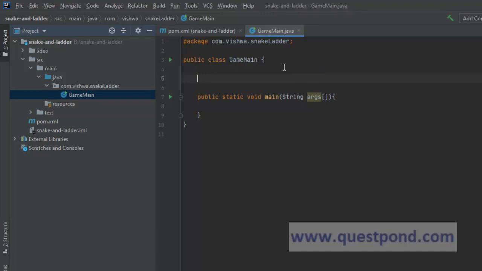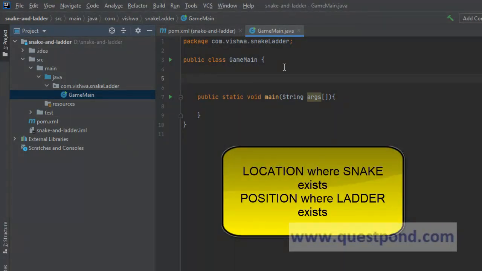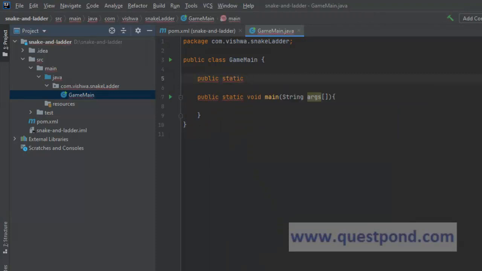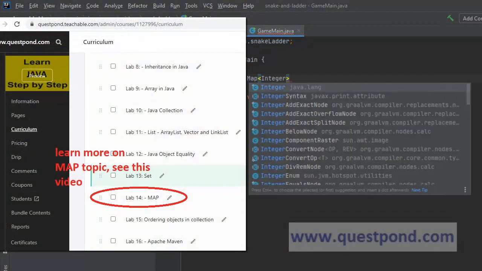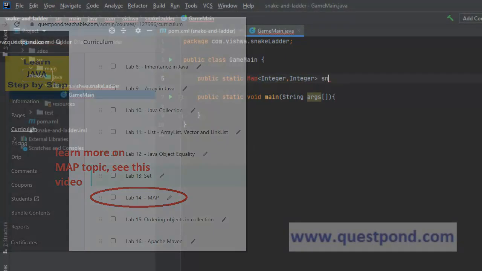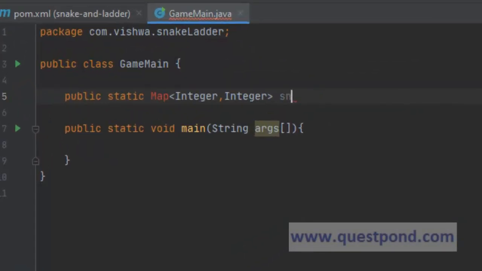Now, as I told you, we will have to create locations where snakes exist and positions where ladders exist, correct? So what we can do is create static methods which will return a map of Integer, Integer. We can use integer because we know that we have a mapping to store. So we can call it getSnakePositions.